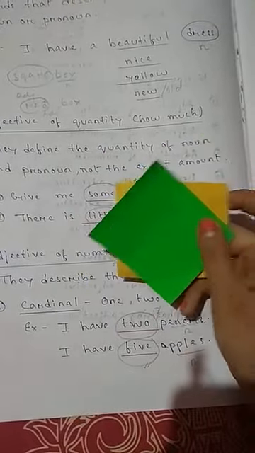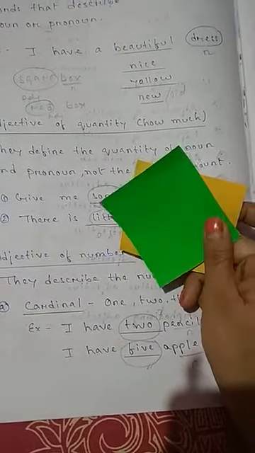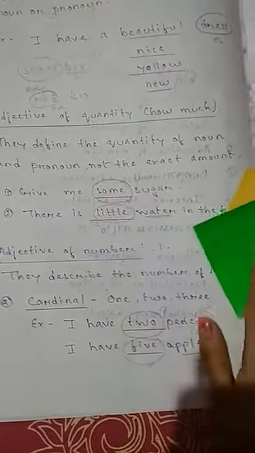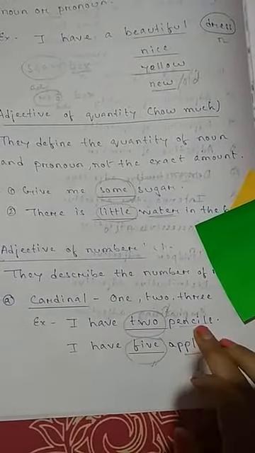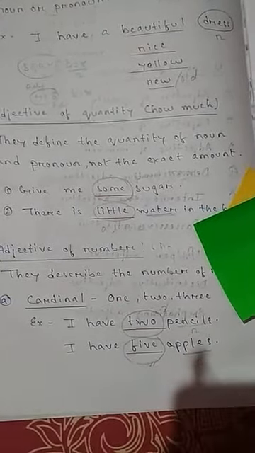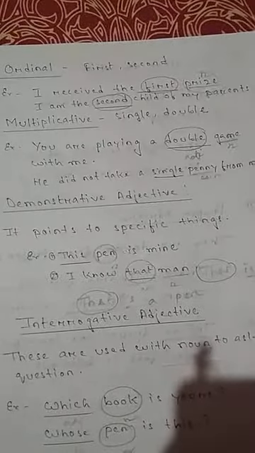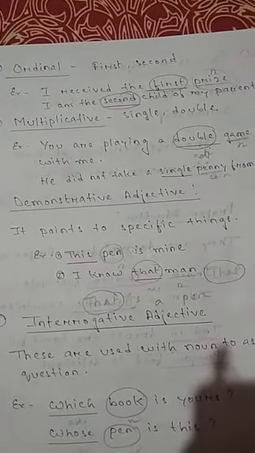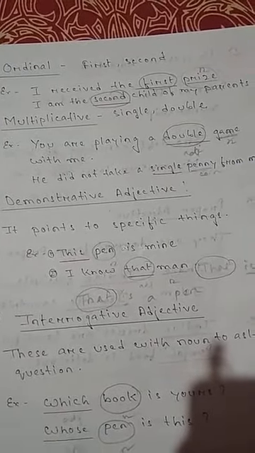So 2 will be my adjective and the word cards will be the noun. So 2 cards, 2 is the adjective and cards, noun. Here 2 is the adjective and pencils, noun. Or 5 apples. When we talk about number, we can also talk about numbers like first, second, like this.